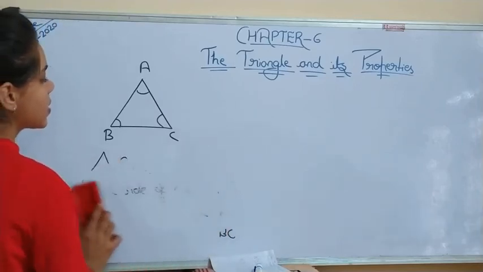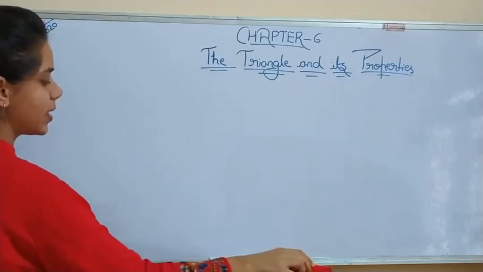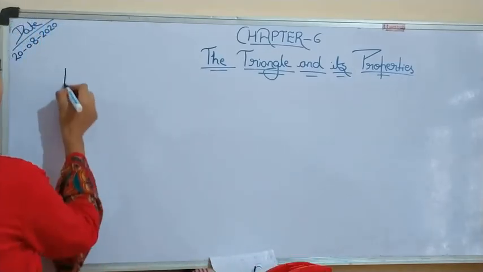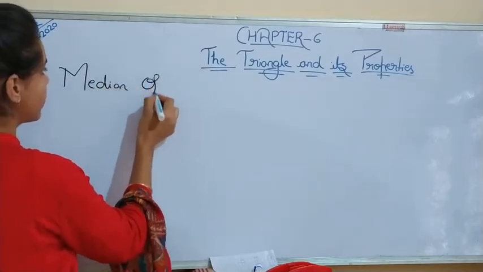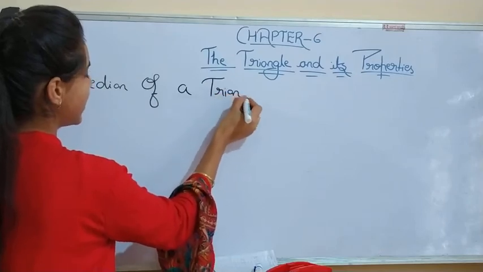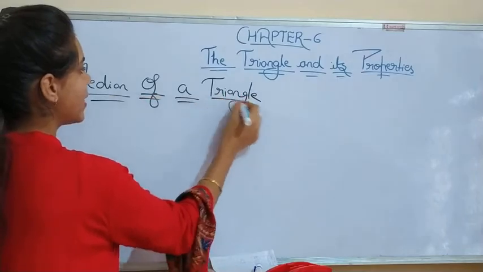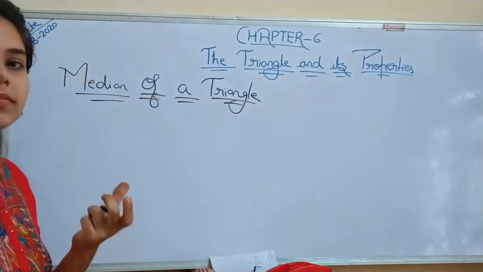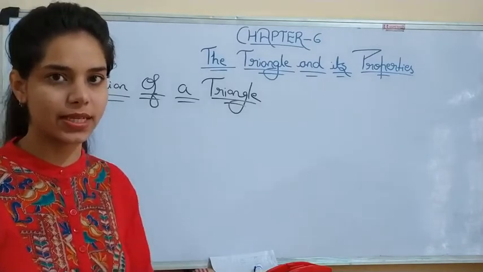Now let us discuss the median of any triangle. What is known as median? Median of a triangle. Median means that line segment which joins a vertex and the midpoint of the side opposite to that vertex.